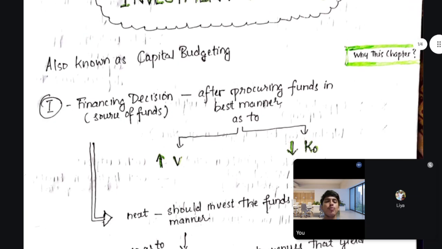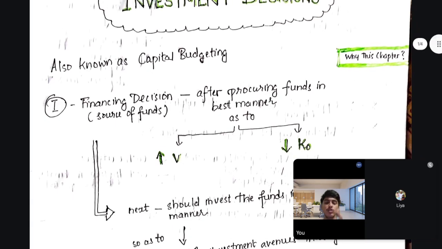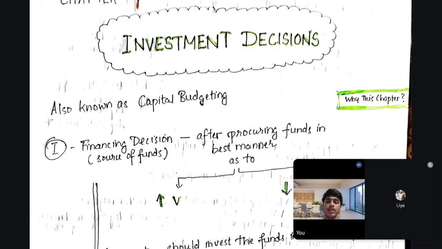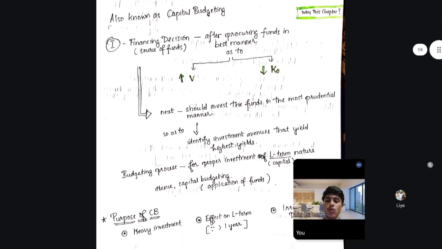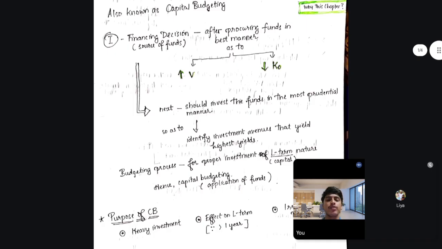Because it's just like if you plainly study a chapter, you can't understand anything. You just mug up all the formulas. So, to better understand the chapter, you should first understand why we should learn this chapter. So, investment decisions. Why are we learning it? That's the first page in the notes I have provided. I have written it in the simplest manner as to why we should learn investment decisions.